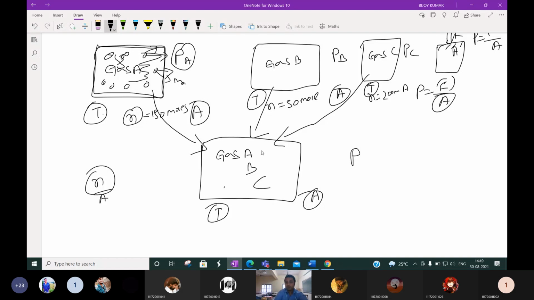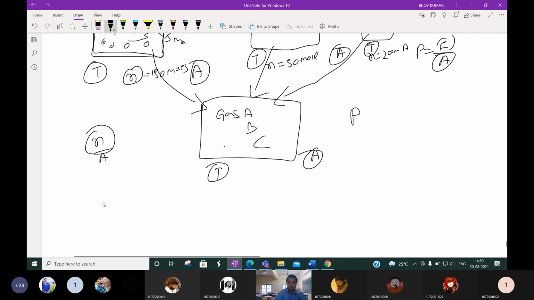So we can say the number of collisions depends on the number of molecules of the gases. According to this, there is a famous law, Dalton's law.